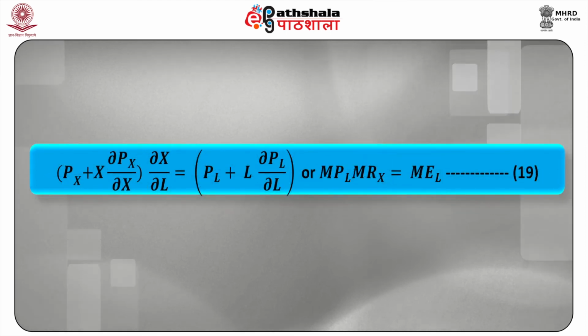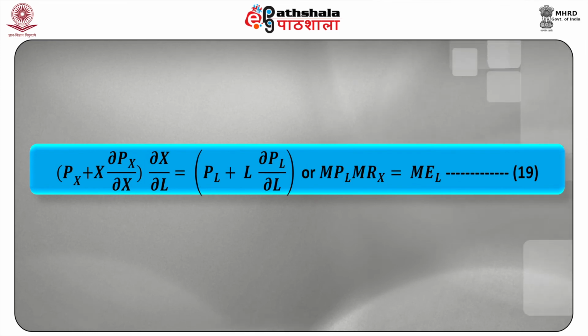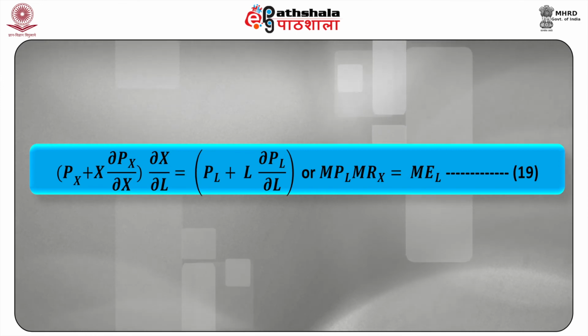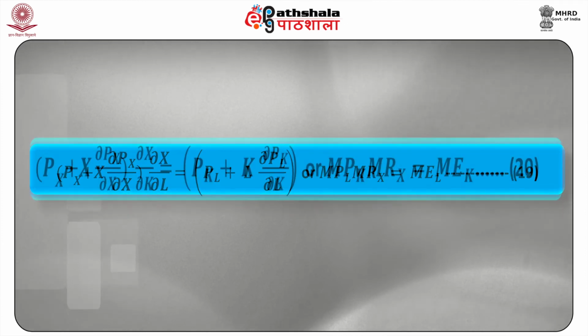On rearranging, we get [Px plus X into dPx upon dX] into dX upon dL equal to PL plus L into dPL upon dL, which means MPL into MRX equal to MEL. This is our equation 19.